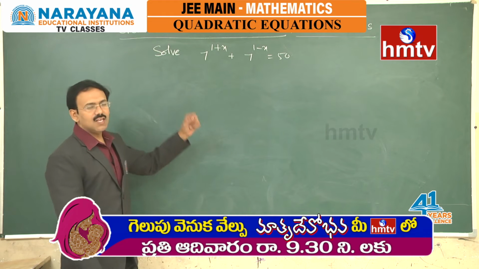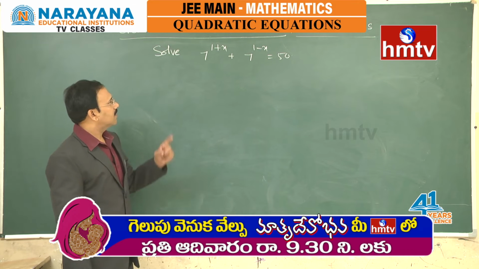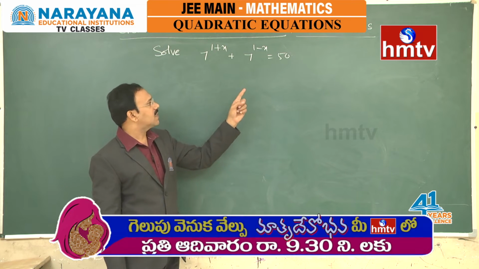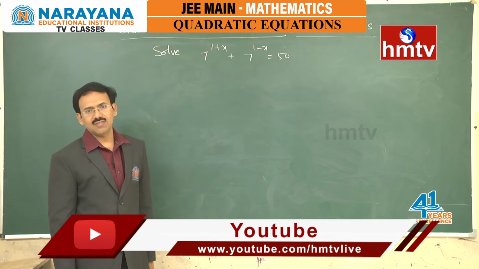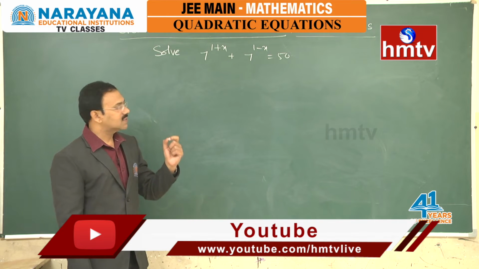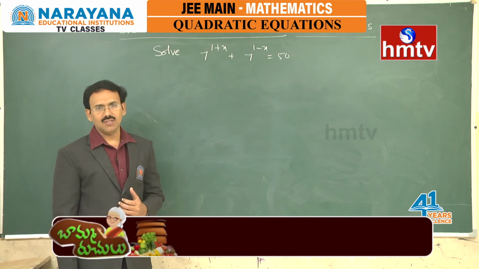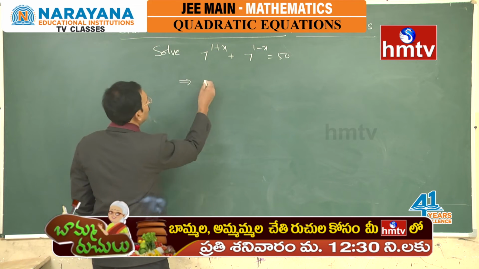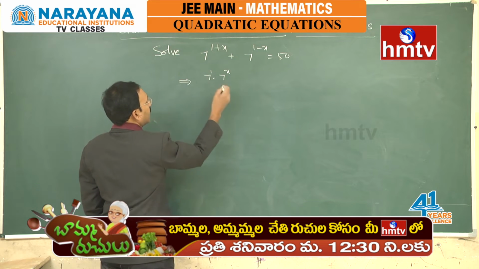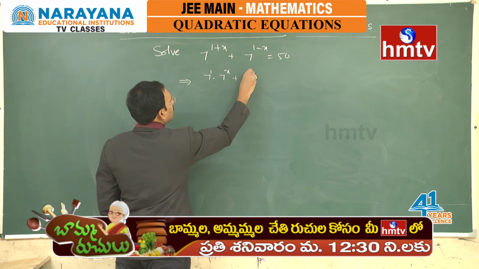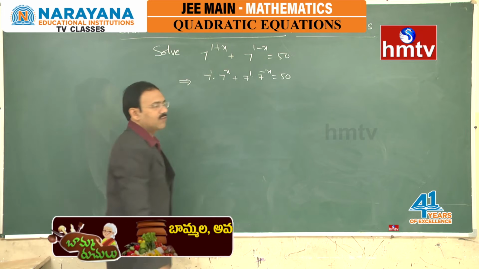Now, you see this equation: 7 power 1 plus x plus 7 power 1 minus x is 50. In fact, it is not a quadratic equation, but with a simple alignment we can reduce it to a quadratic equation. Let us see. We can write it as 7 power 1 into 7 power x plus 7 power 1 into 7 power minus x is equal to 50.